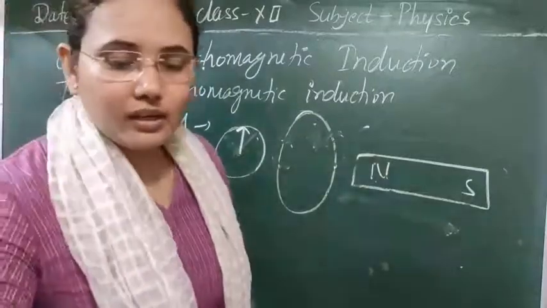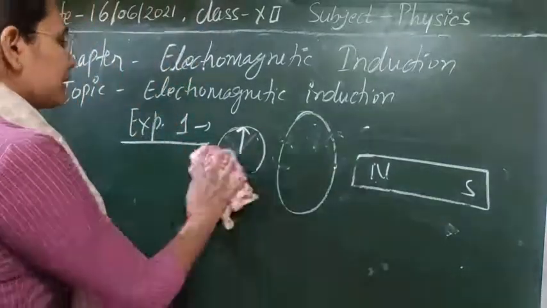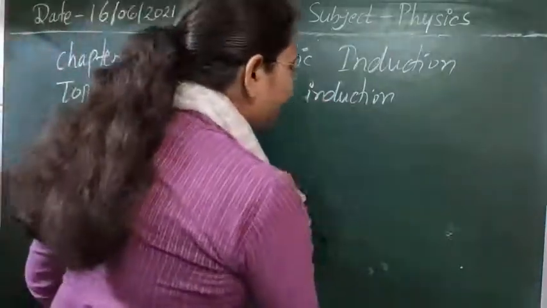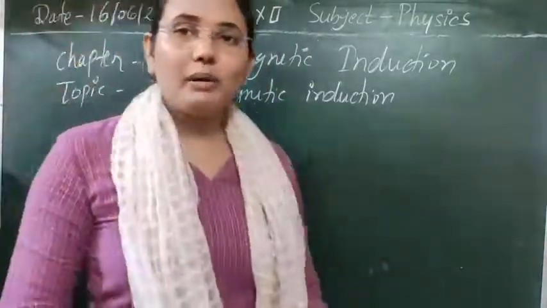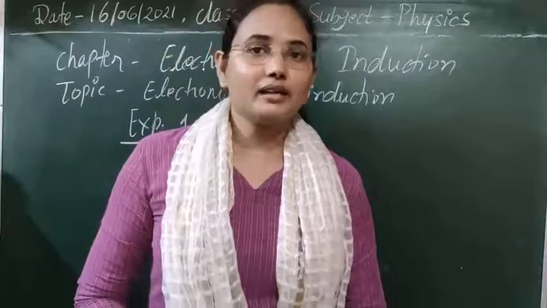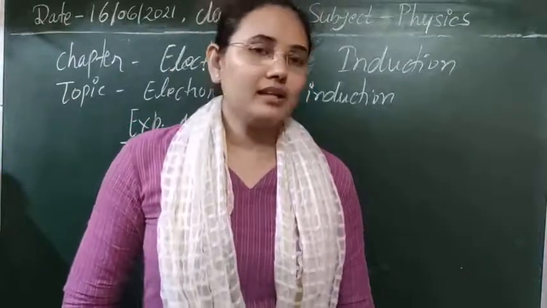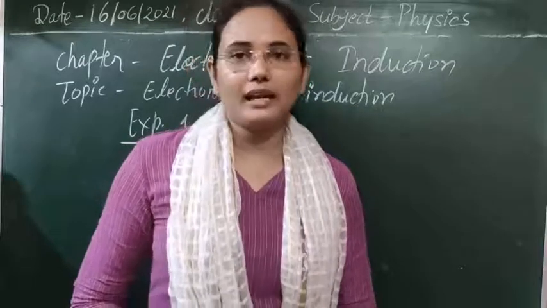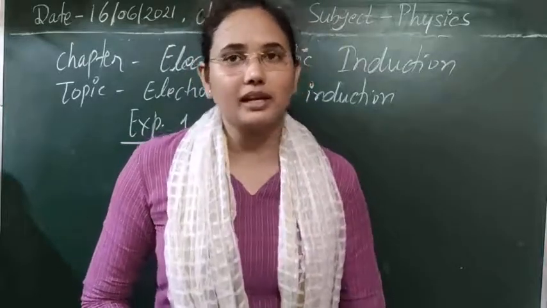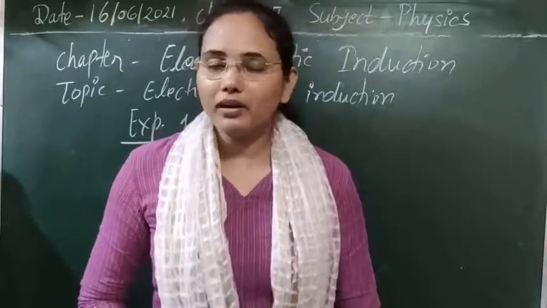So the conclusion of this experiment is that a magnetic field can produce an electric field, or electromagnetic induction, only when it is in motion. When it is at rest, or the magnetic field is not changing with time, it cannot produce any kind of induced EMF or current.